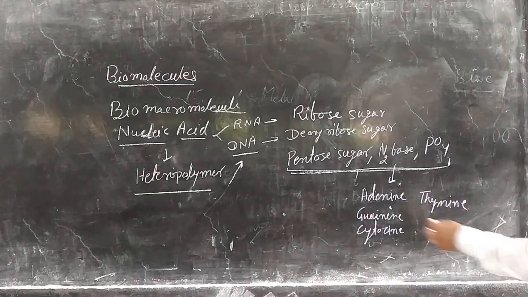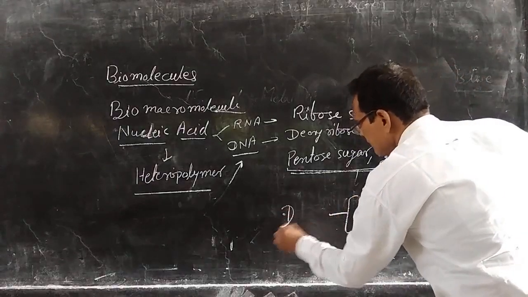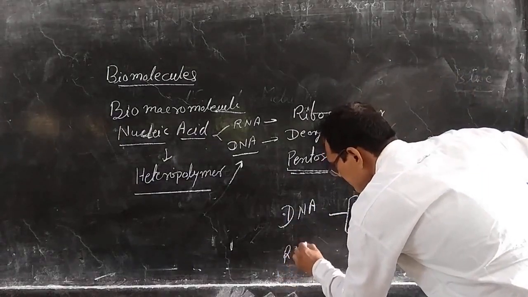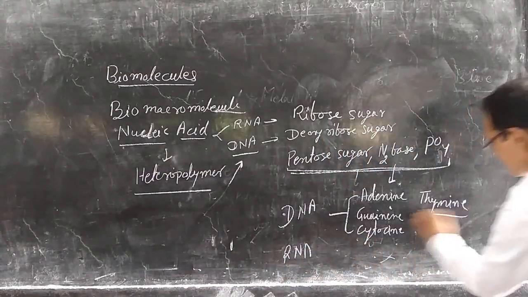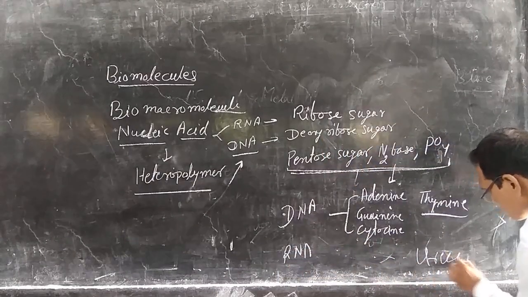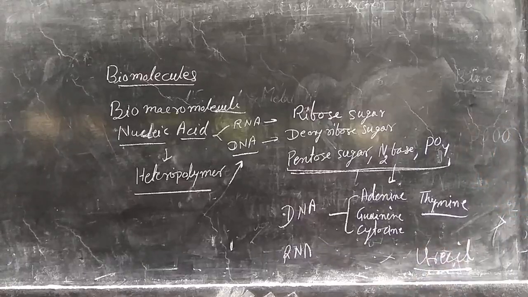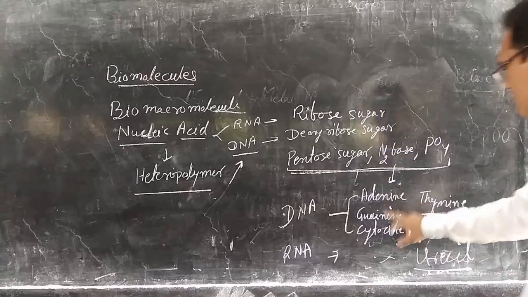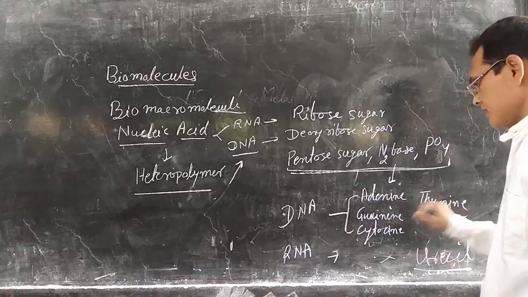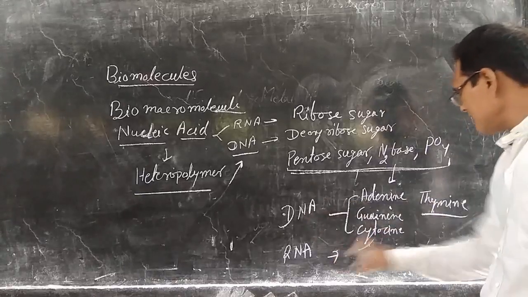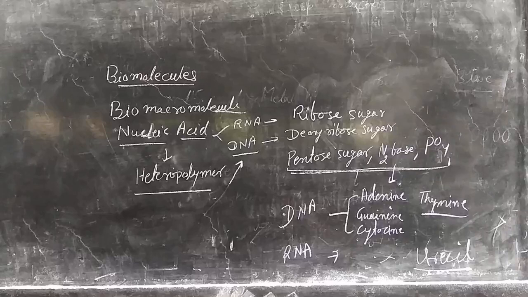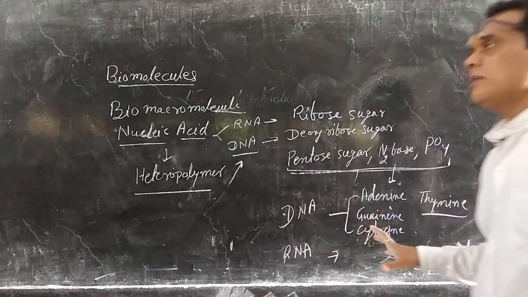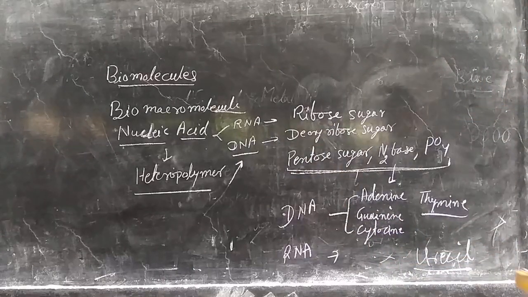These 4 are present in DNA, but in RNA these 3 are there, and in place of thymine uracil is there. So these 5 nitrogen bases are adenine, guanine, cytosine, thymine, and uracil. In DNA these 4 are there, but in RNA these 3 plus uracil are present. One more difference is that RNA contains ribose sugar, but DNA contains deoxyribose sugar.